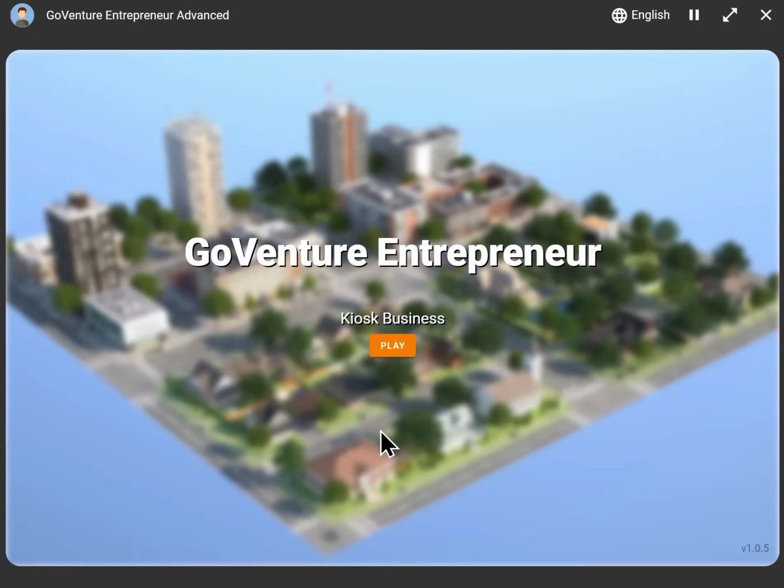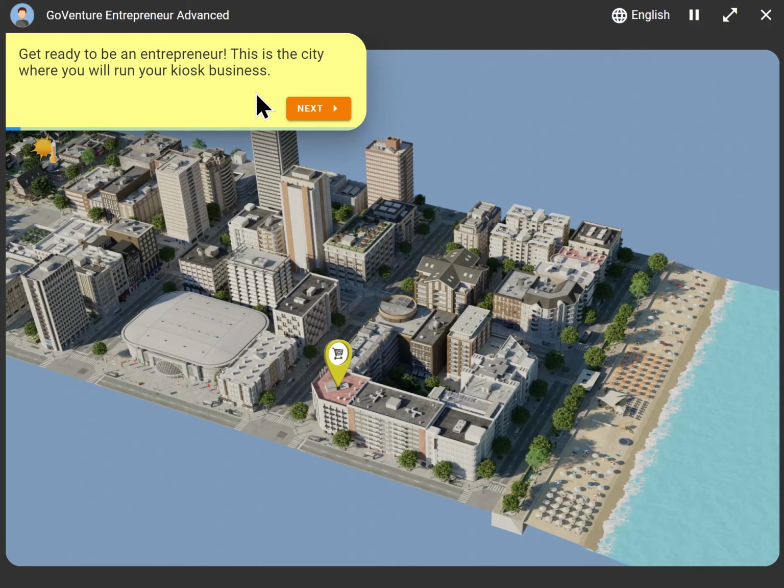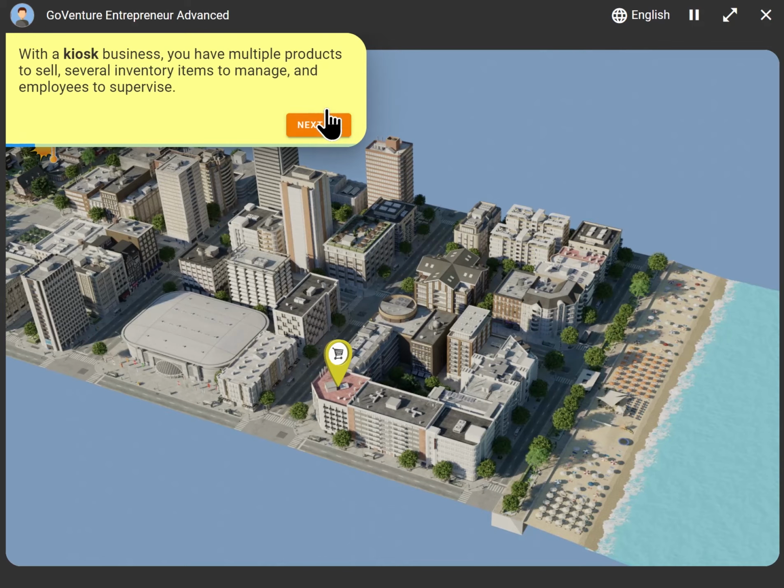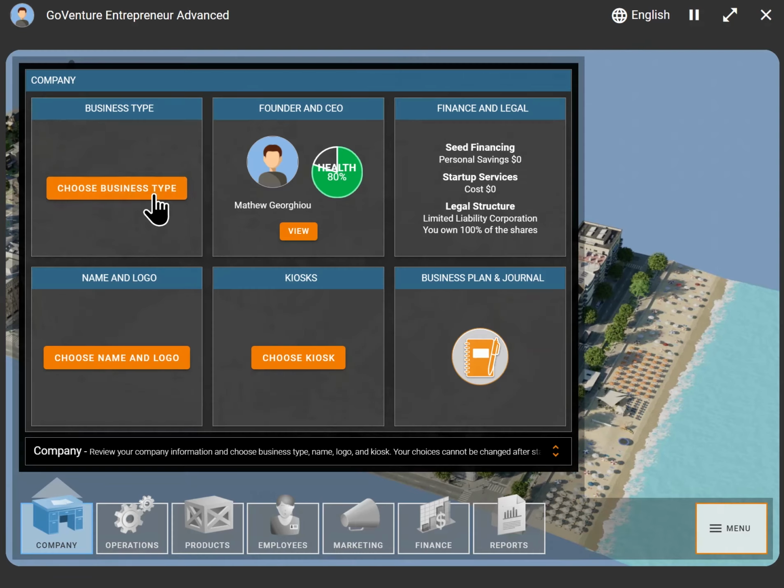Okay, so now we've leveled up to our kiosk business. Similarly to the lemonade stand simulation, we also get a walkthrough tutorial for the kiosk business. And if we were running our lemonade stand business in this upper left area of the city, this was actually the neighborhood we were in where my mouse pointer is. But now we've graduated up to the rest of the city, so we've got a bigger market for our kiosk business.